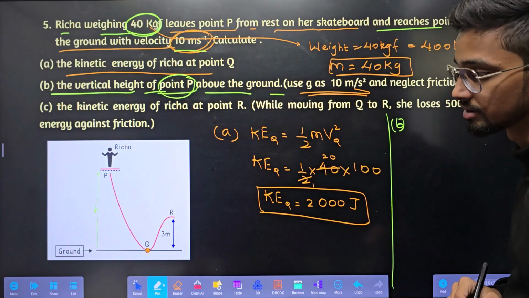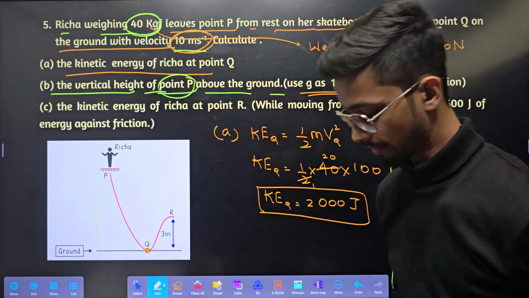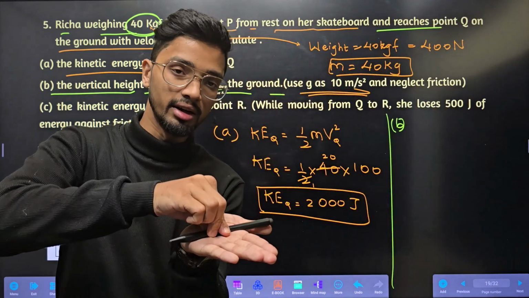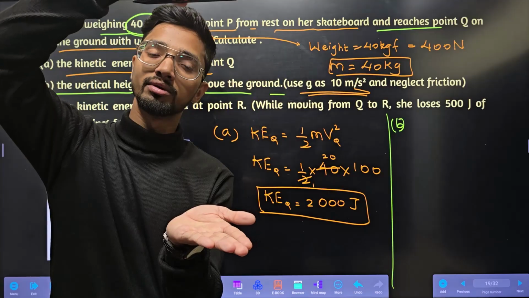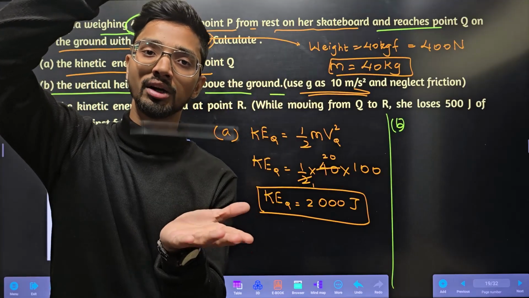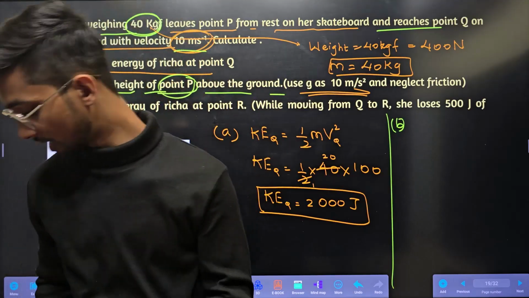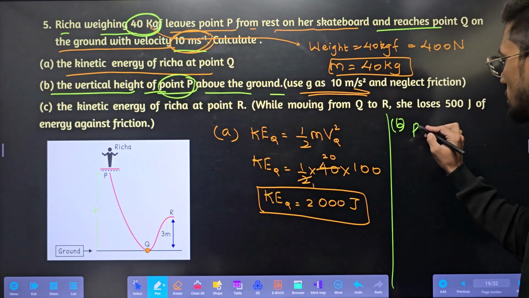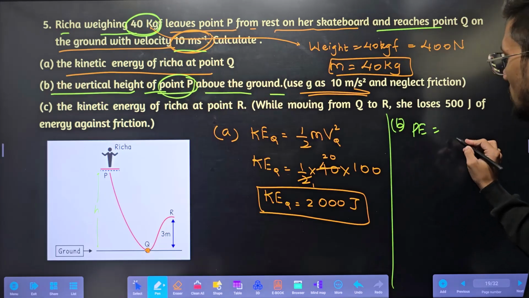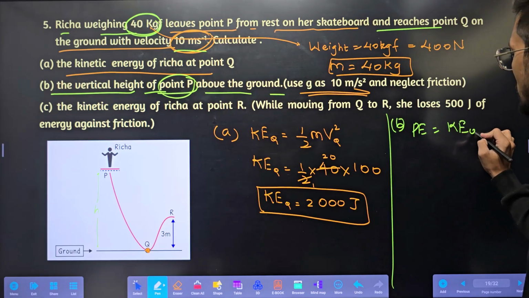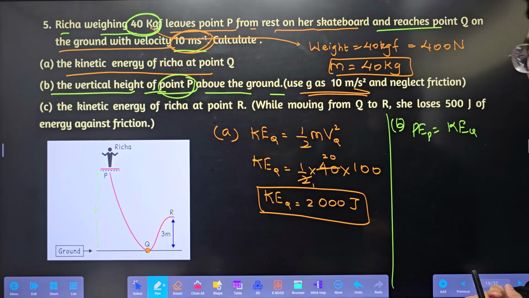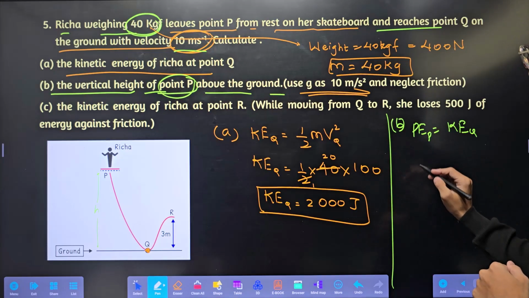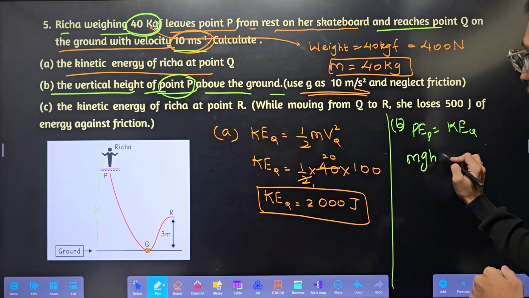How can we calculate? From here to here, if Richa was at height h above, she was having potential energy, which got converted into kinetic energy, right? Whatever potential energy she was having, the same energy got converted into kinetic energy at Q. Potential energy at P will be equal to kinetic energy at Q. What was potential energy at P? mgh.